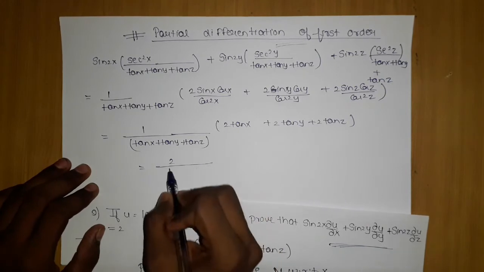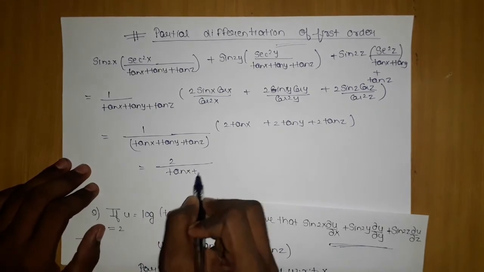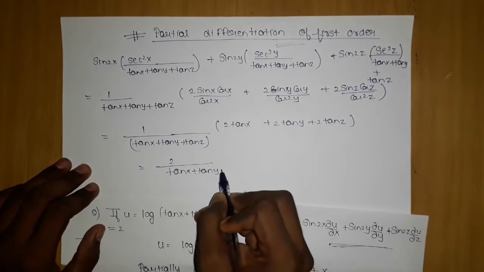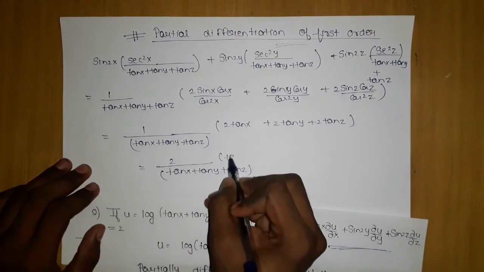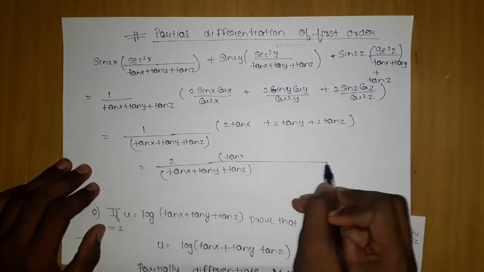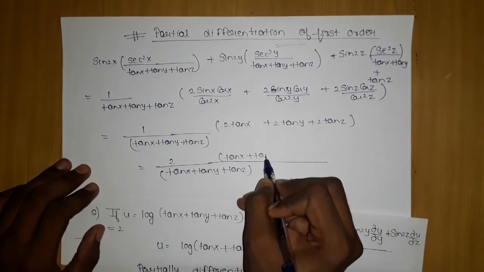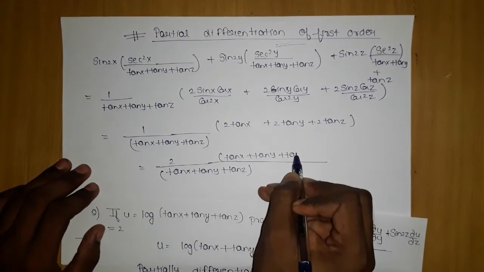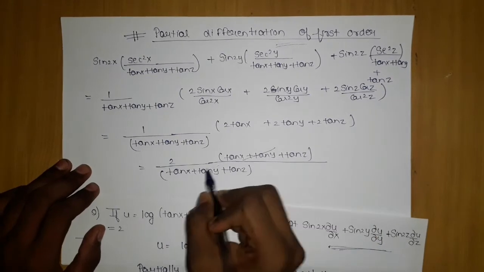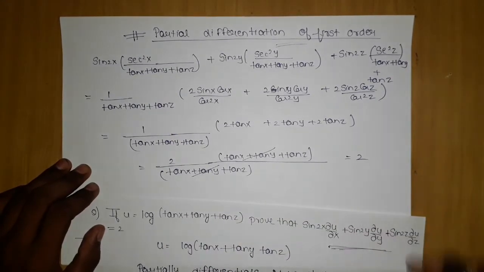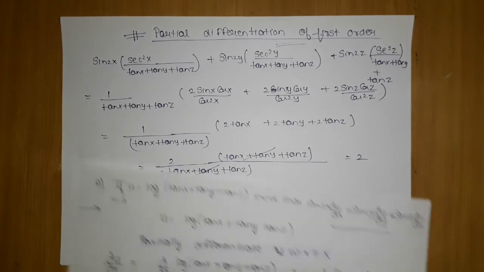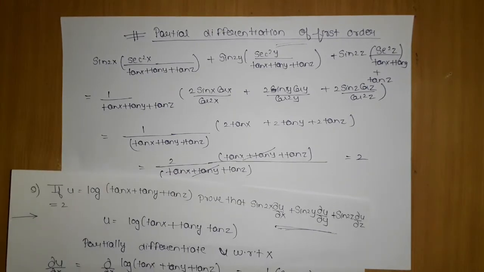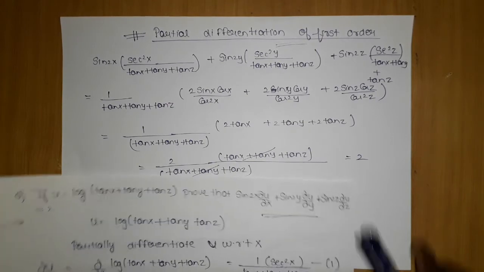So let me write that step also; why should we leave that one step. The moment I take 2 common, I will be left with tan x plus tan y plus tan z. This and this will cancel out, I will be left with 2. Now you have to write that. Okay, this is your answer. You can leave the question here and you will get the complete marks.